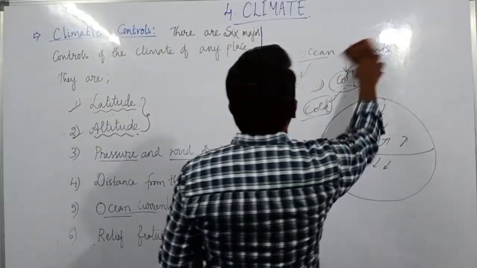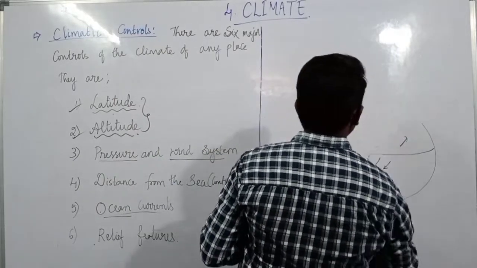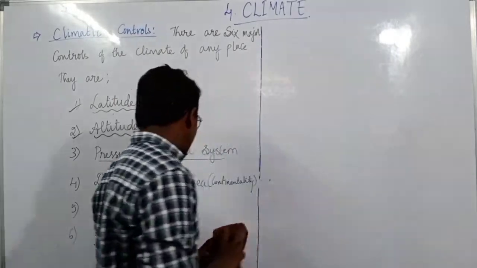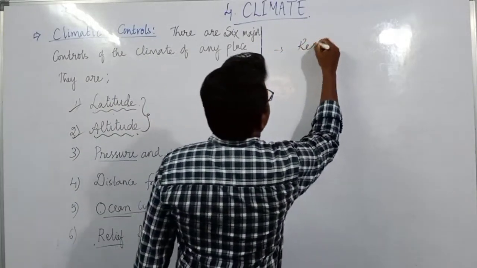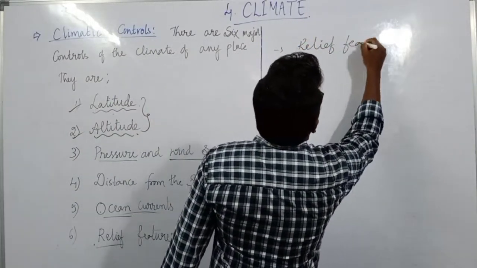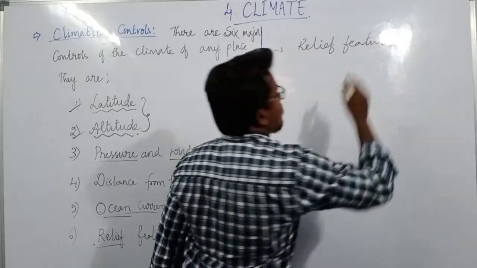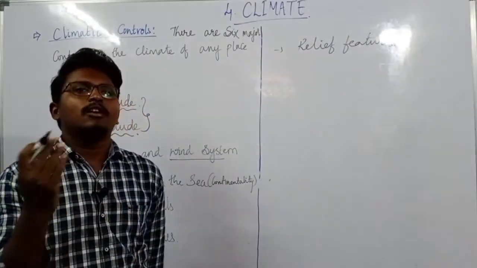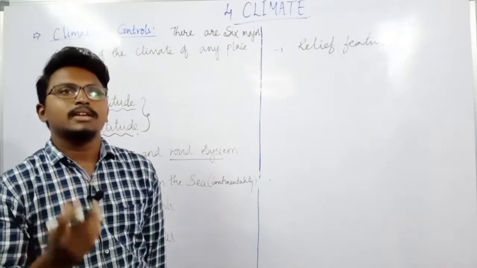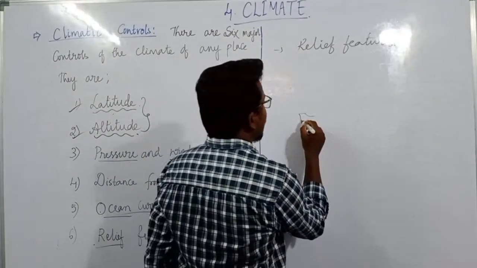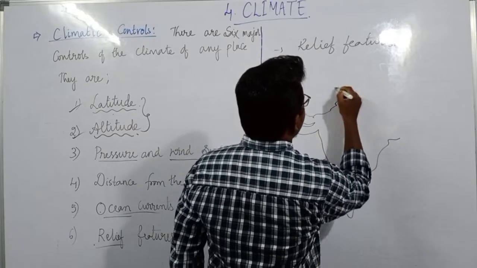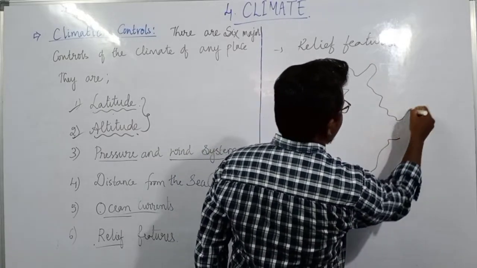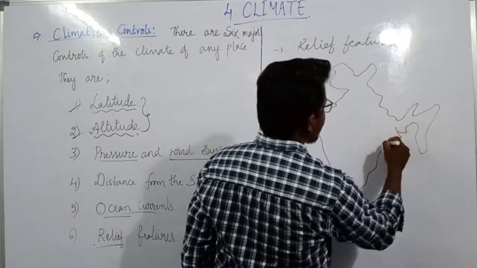Then the final factor is the relief features. What do you mean by relief features? Relief features means the highest and lowest places of an area. For example, in the 2nd chapter we discussed the Himalayas, which are located in the country.